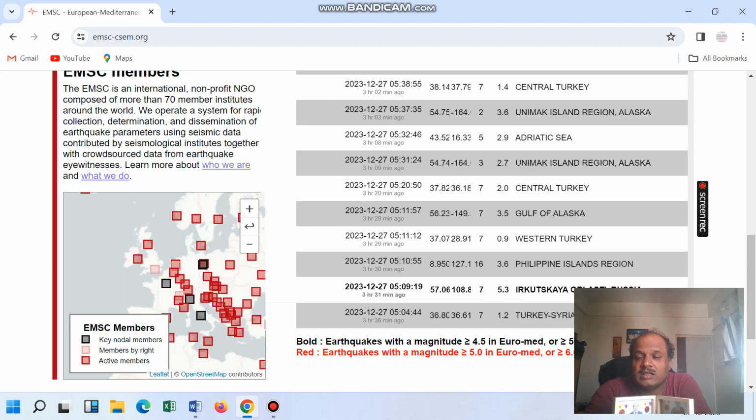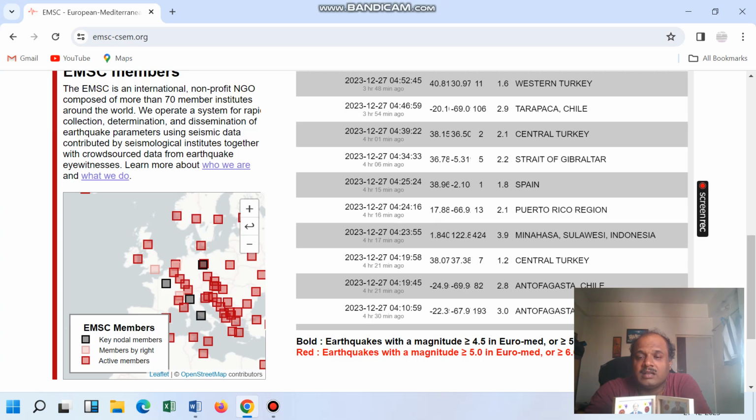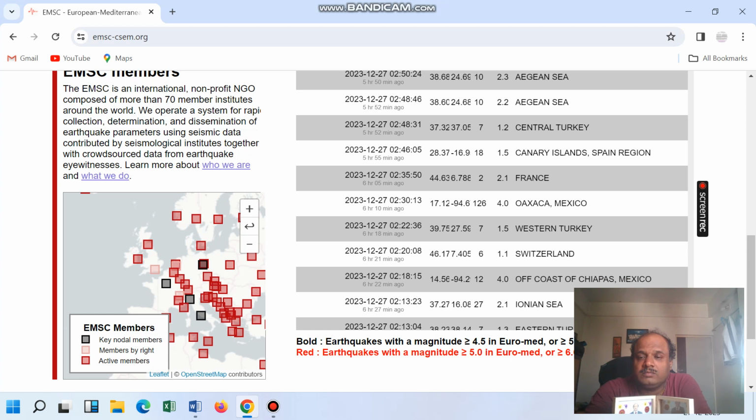Russia also came out with 5.3. France also got an earthquake.